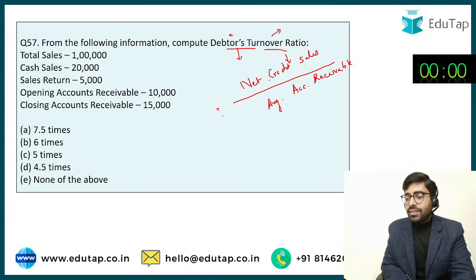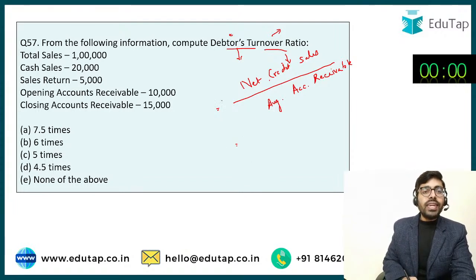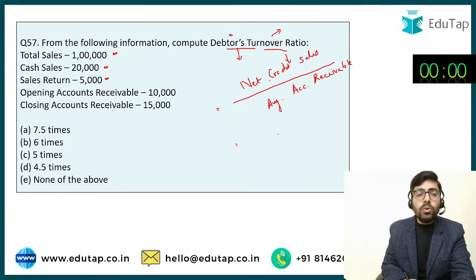Everyone is giving me the answer 6. So answer should be 6. So what is net credit sale? Total sales they are 1 lakh. Cash sales they are 20,000. Sales return they are 5,000. So credit sale is going to be how much? अपनी total में से cash हटा दो, जो return हो गया वो निकाल दो. So net credit sale is going to be 75,000.